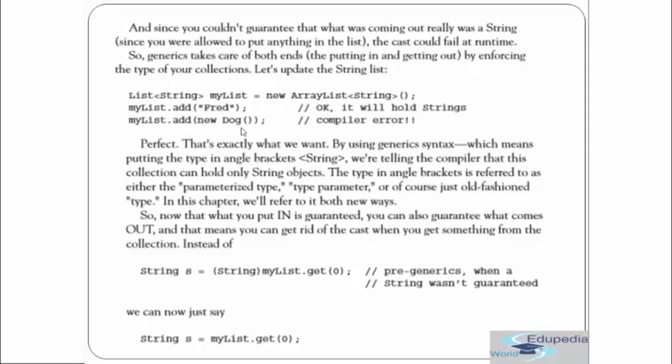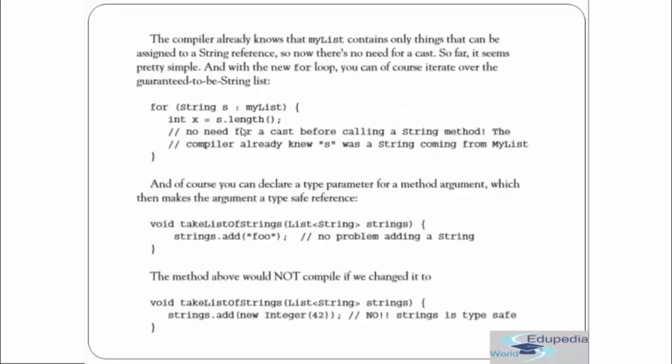The type in angle brackets is referred to as either parameterized type, type parameter, or of course just old-fashioned type. In this chapter, we refer to it in both new ways. Now that you put in the guarantee, you can also guarantee what comes out. That means you can get rid of the cast when you get something from the collection. As we have seen in our intro also, we do not need a cast. The compiler already knows that my list contains only things that can be assigned to a string reference, so there is no need for a cast.